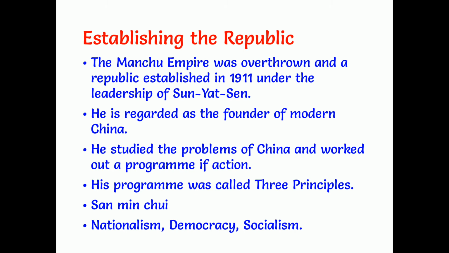Nationalism meant the overthrowing of the Manchu, who were seen as a foreign dynasty, as well as other foreign imperialists. Democracy meant establishing a democratic government in China. And socialism meant regulating industries and land reforms to distribute land to the landless peasants. So with these three principles, he wanted to make China a great power in the world. He is Sun Yat-sen, the founder of modern China.